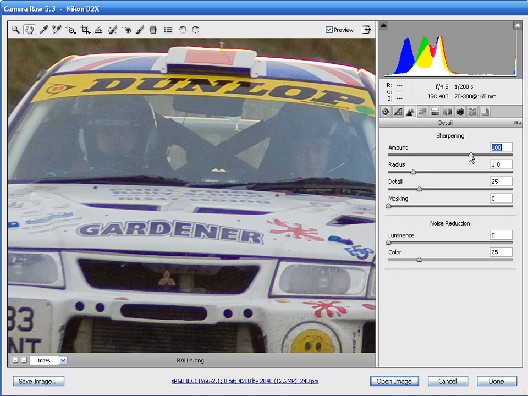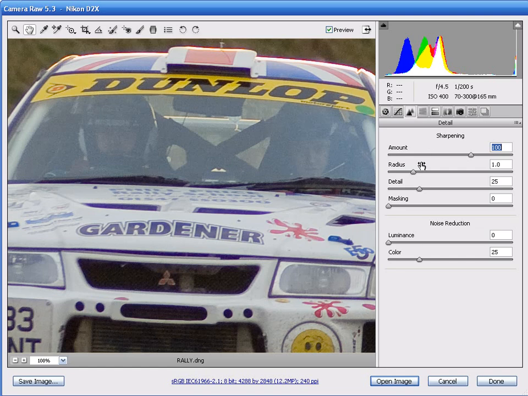To get a clearer view of how the amount slider is sharpening your image, you can hold down the Alt key at the same time as dragging the amount slider, and this will give you a view of the RAW file in grayscale. For this particular image, we're going to set the sharpening amount to 100, but you may find with other images you need to push the amount slider just that little bit further past 100, especially if you're going to be increasing the masking a little bit later on.